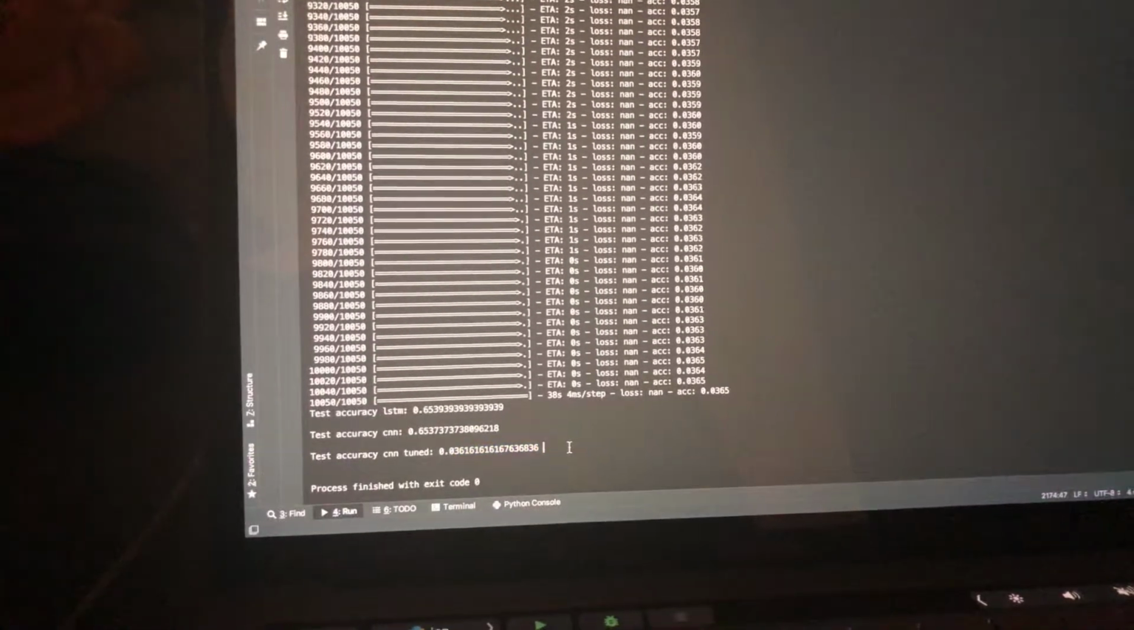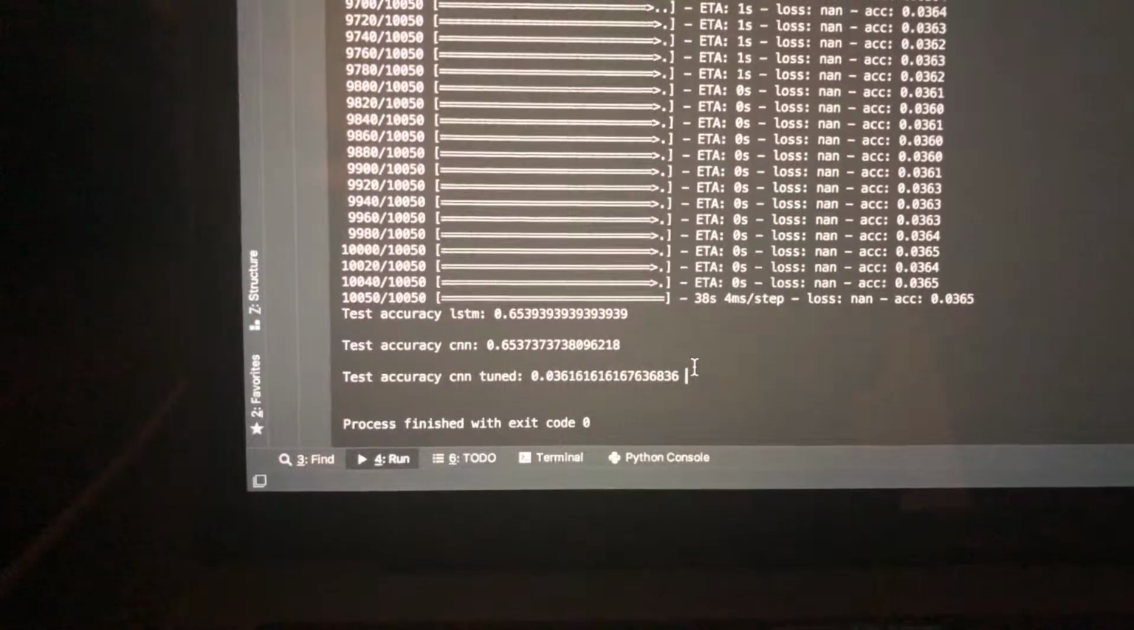And test accuracy for the CNN tune, 36%. No, not even. 3%. It's absolutely awful. Sometimes it's higher. But as we can see, I had it correct the first time.